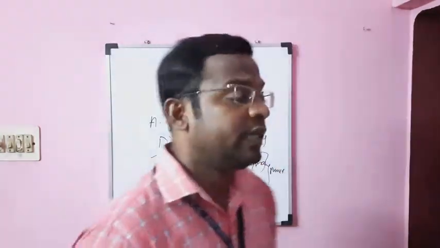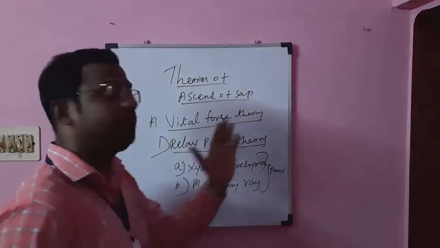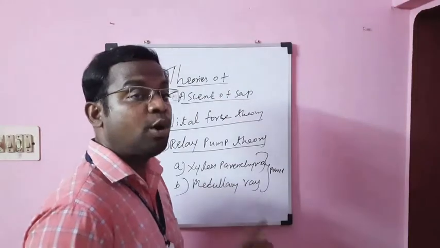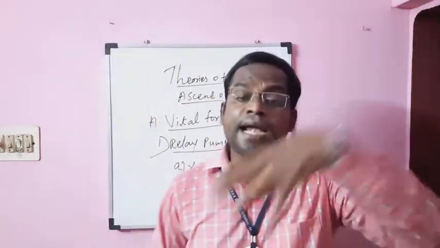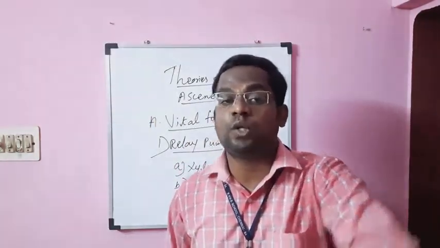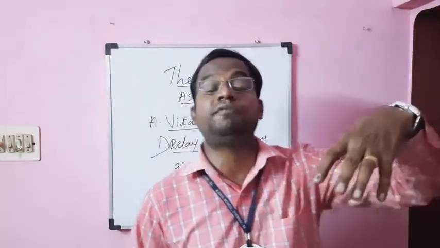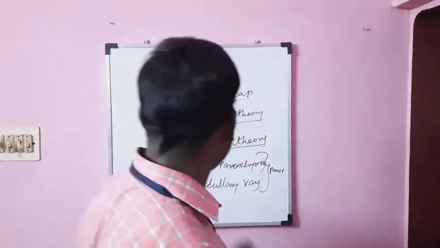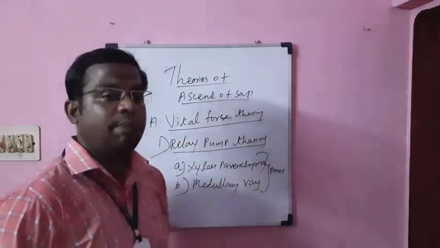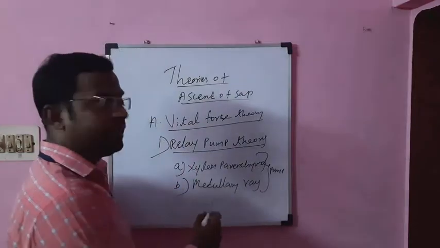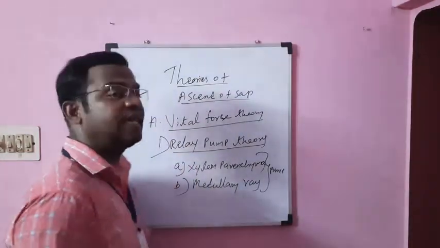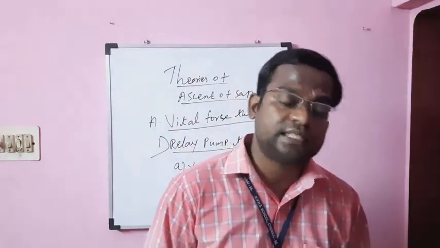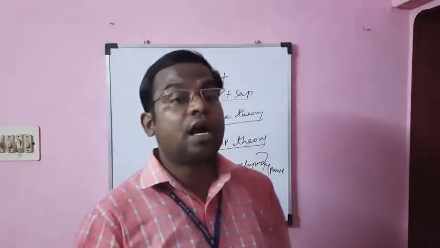Like that, in the relay pump theory, the xylem parenchyma and medullary rays both act as a pump, and they take the water from the root and transfer the water to various parts of the plant. So this is called the relay pump theory. But how do these two elements, xylem parenchyma and medullary rays, act as a pump? Because there are changes in the osmotic pressure.